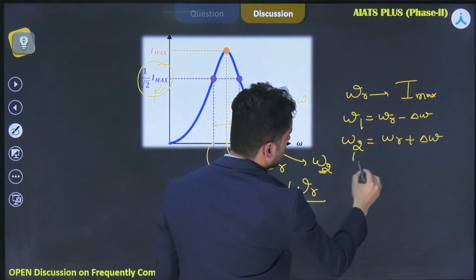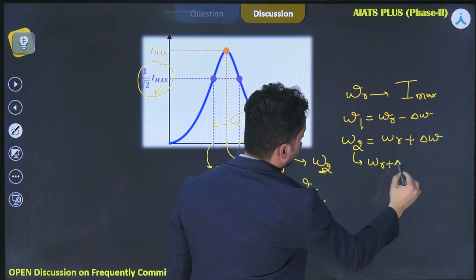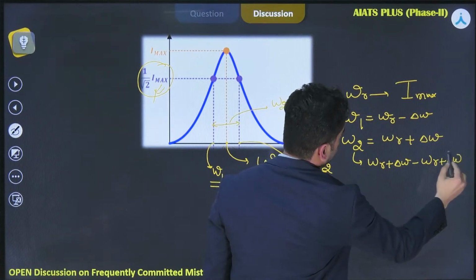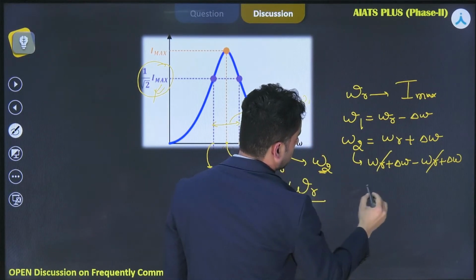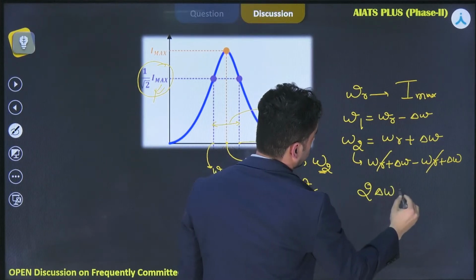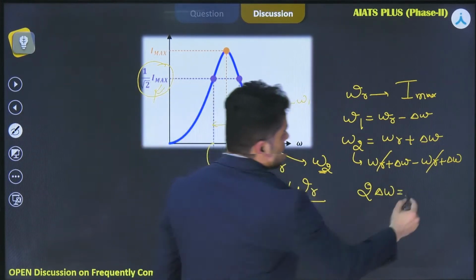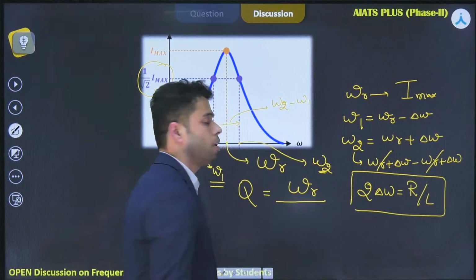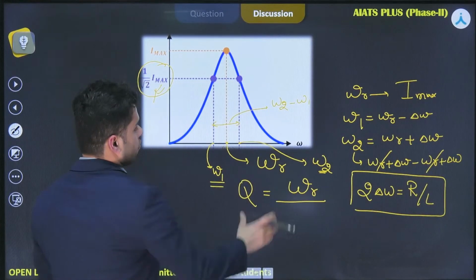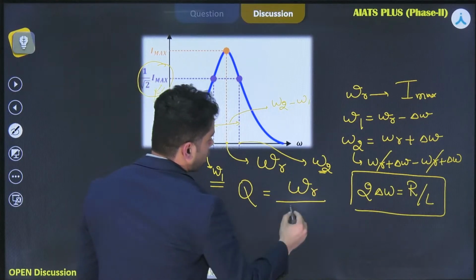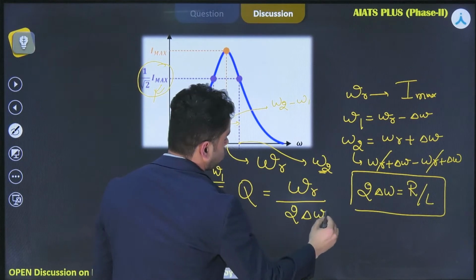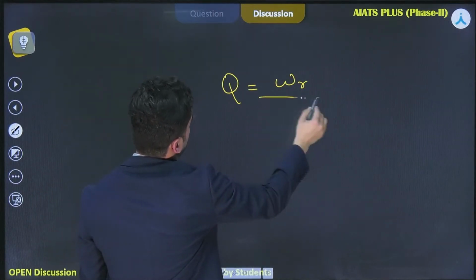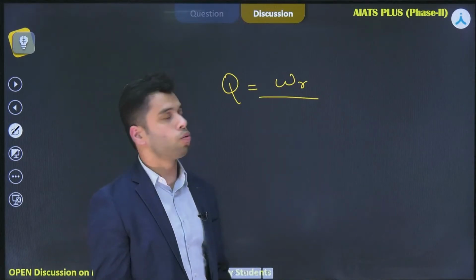So if you subtract this, it will be equal to omega r plus delta omega minus omega r plus delta omega. So this omega r and omega r cancel. So bandwidth, it is equal to 2 delta omega, which is eventually equal to r over L. Right? So your quality factor is defined as the ratio of resonant frequency upon the bandwidth 2 delta omega. So quality factor becomes resonant frequency upon the bandwidth 2 delta omega. It was eventually equal to r over L.